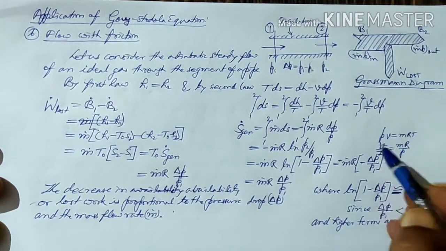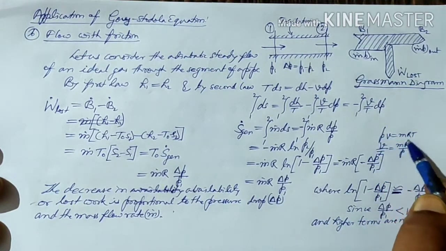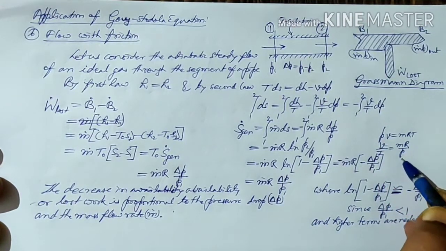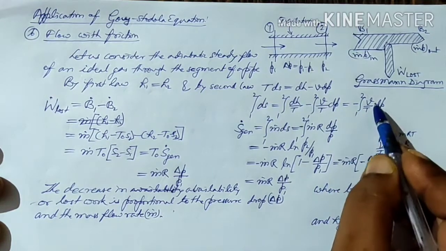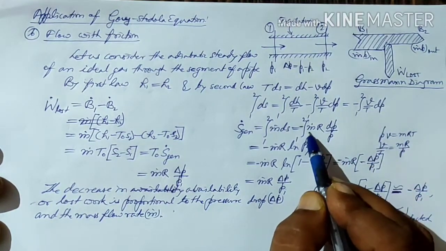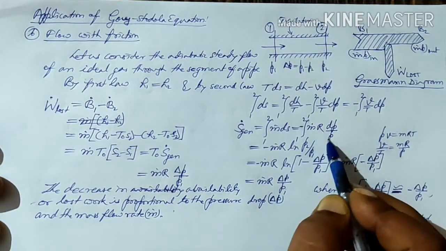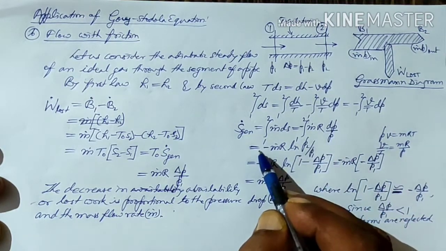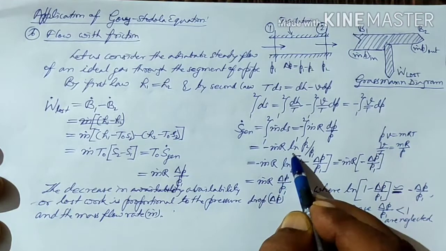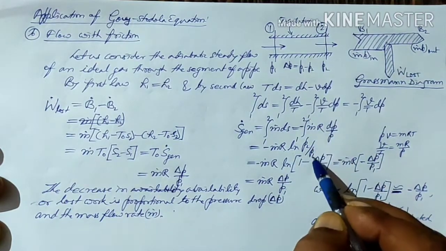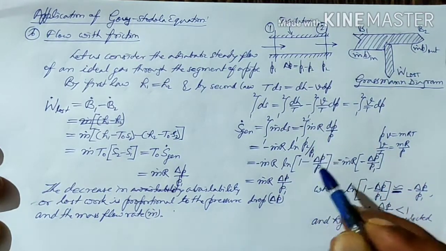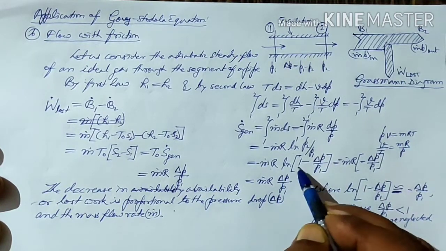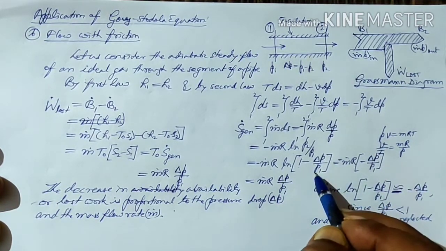We can rewrite using PV equals mRT, so V by T we can write as mR by P. So instead of V by T we write m dot R by P into dP. If we integrate this, it becomes minus m dot R log of P2 upon P1, that is minus m dot R log of (1 minus dP upon P1).